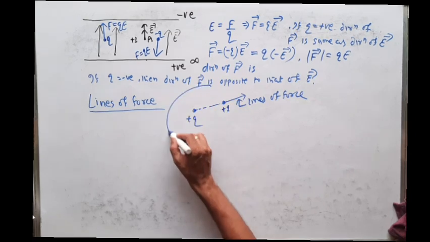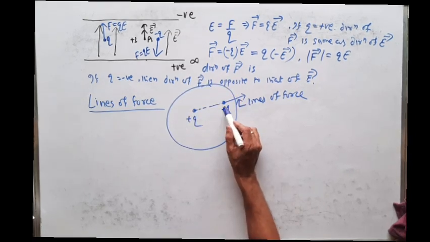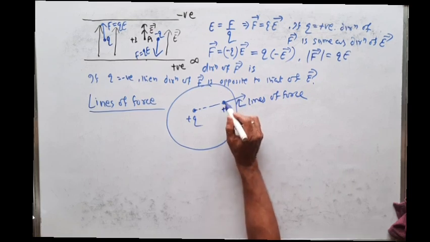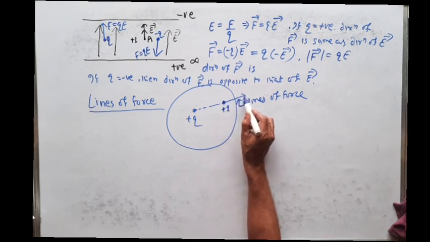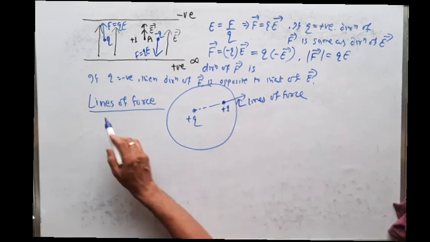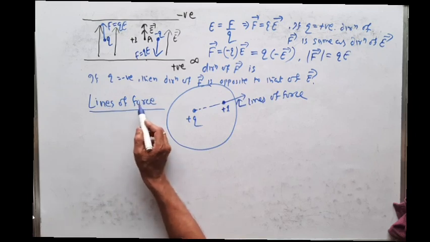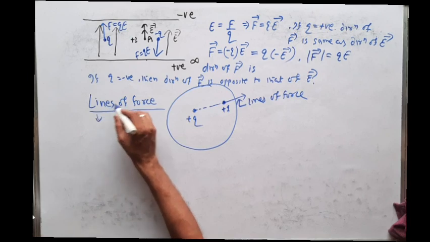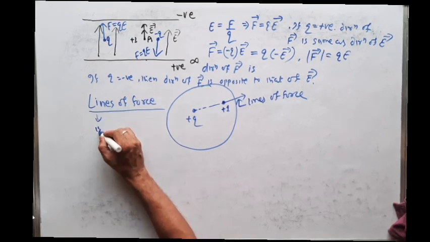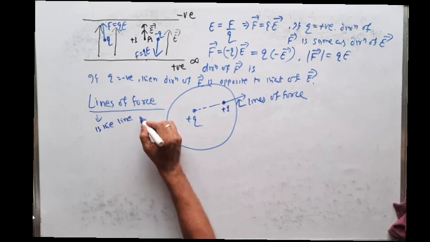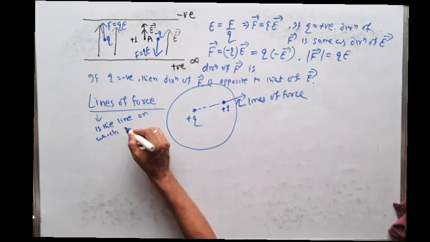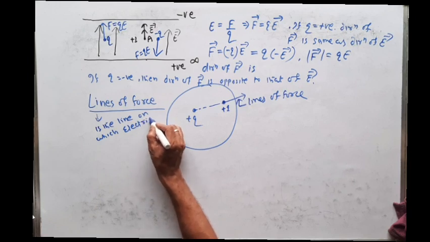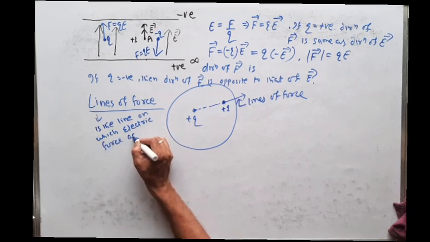So within the electric field, if I bring a unit positive test charge and keep it free, then this charge will exert a force on the test charge, and the test charge will move freely along this line, and that line is called lines of force. From the name it indicates, lines of force is the line on which electric force or electrostatic force acts.